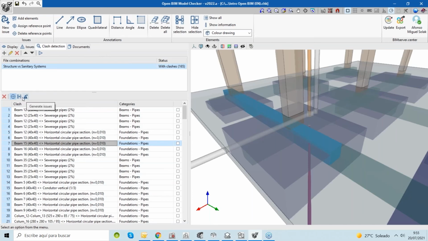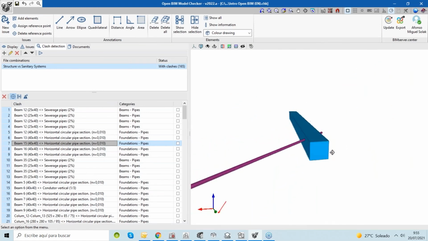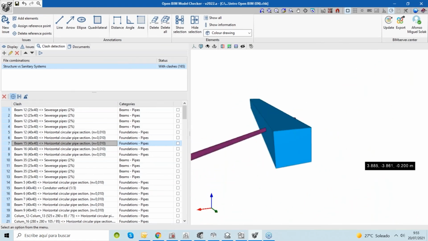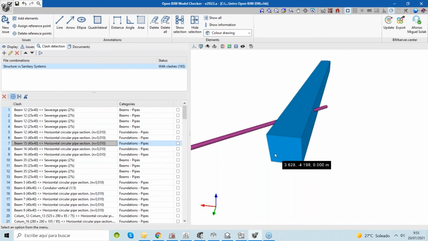Let me see, it's going to be here, show only elements involved in the clash. If we click here, it's going to be much easier to see where the product is. And now we can easily see that we have this BIM number 15 colliding with this horizontal circular pipe.